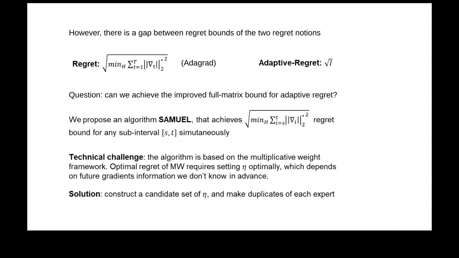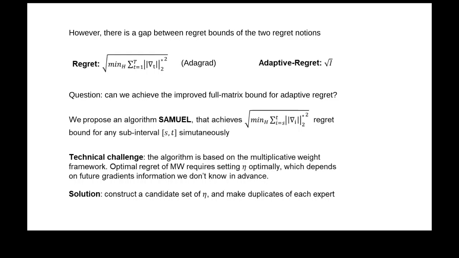However, we have a gap between these regret bounds in different settings. For general regret, we know currently the optimal method is AdaGrad, theoretically, which achieves a full matrix second order regret bound. But for adaptive regret, we simply have this square root of I like regret bound. It's like the bound of gradient descent. So the question is, can we achieve the improved full matrix bound for adaptive regret?